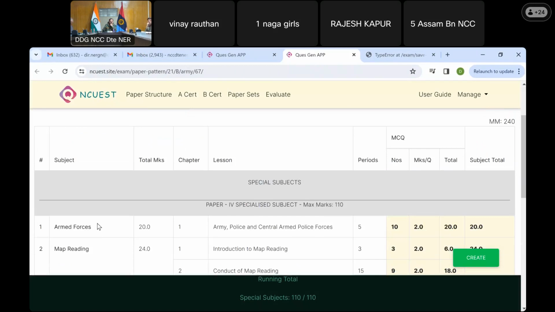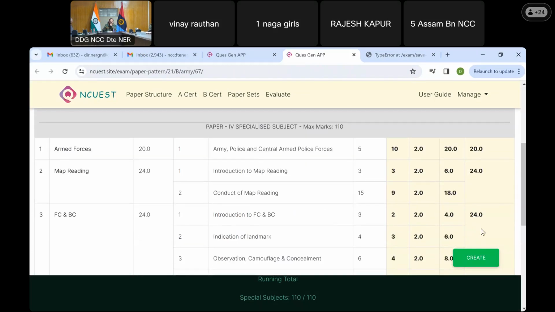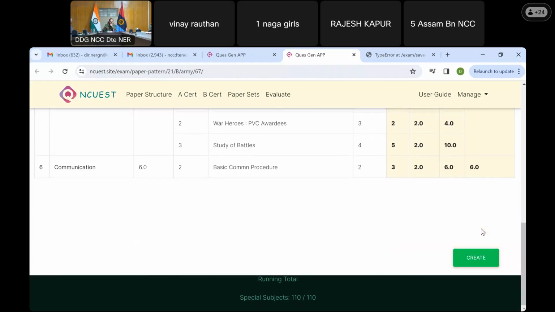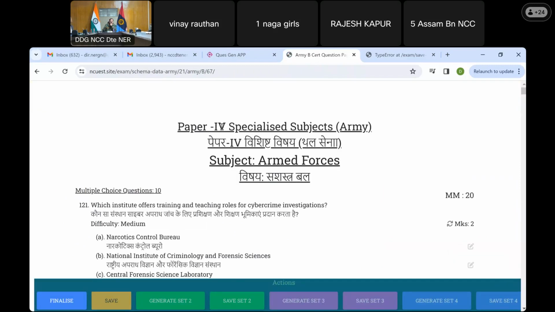And we have all the chapters within that, what lessons are there, the question numbers, marks per question, and the total. Again, this is similarly editable, like the common paper. So I will do create, and I will get this. The top portion is not here because the top portion comes with the common paper only. This is paper number 4 as per the SNCCO, which is now for the army. And the questions are auto-generated with the same features of the ability to edit.